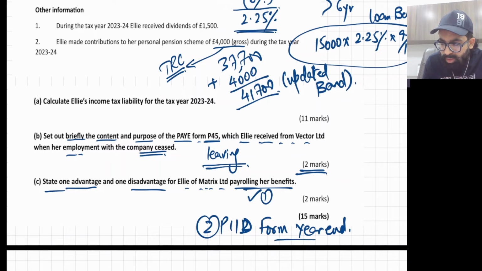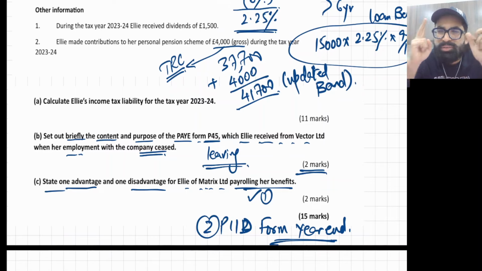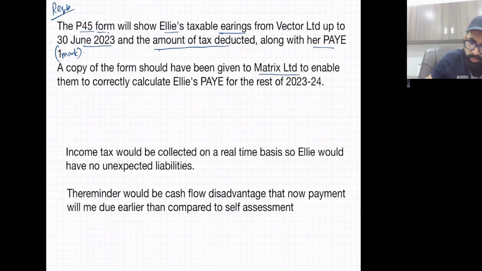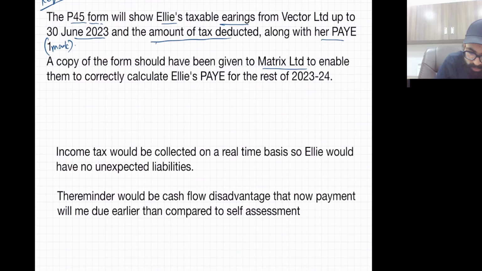So for non-cash taxable benefits, you have two options. The first is P11D, done at the year end. The second is payrolling, where it goes with the pay. I just explained this. So let me show you the 2 points for requirement number C.